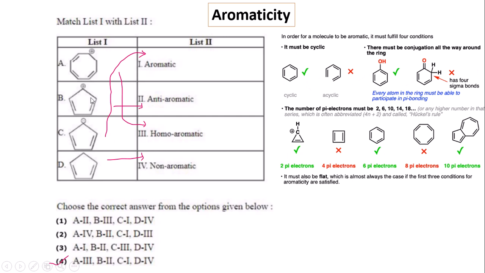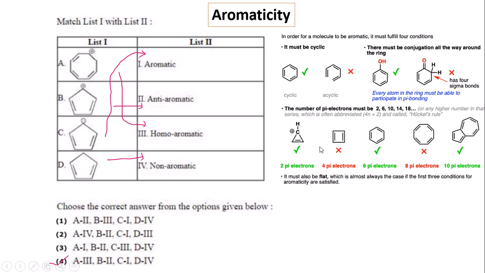In case of the B compound, the cyclopentadienyl cation contains 4n pi electron, so it is an anti-aromatic compound. Now we go to the C structure. Here the cyclopentadienyl anion contains 6 electrons, so it is an aromatic compound. But in case of D, there is no conjugation and it contains 4n pi electron, so it is non-aromatic. So for the matching problem, option 4 is the correct option.